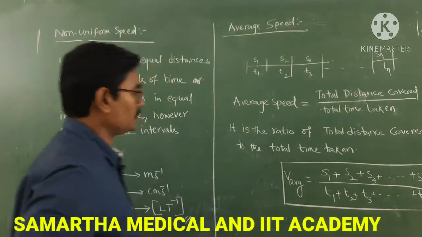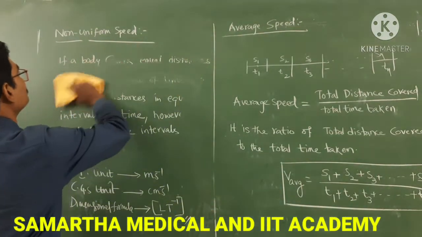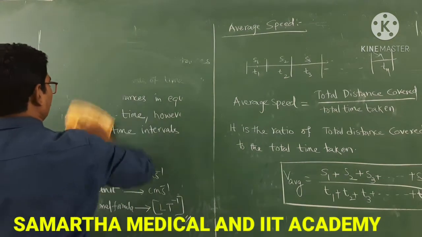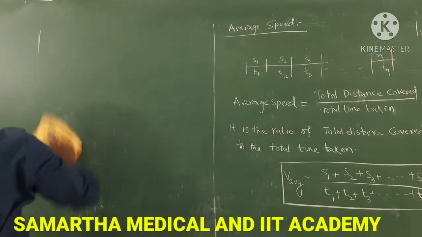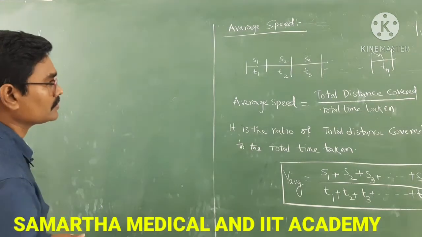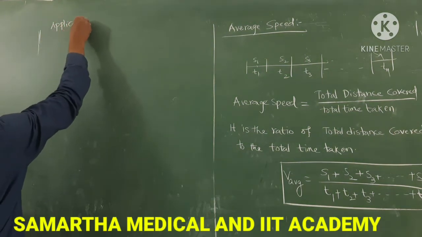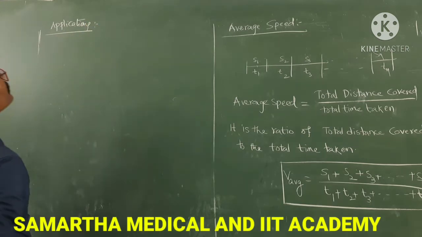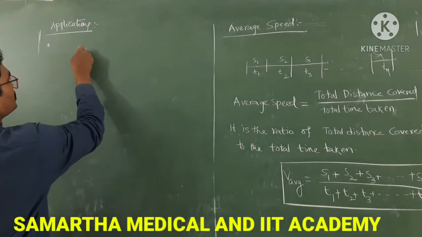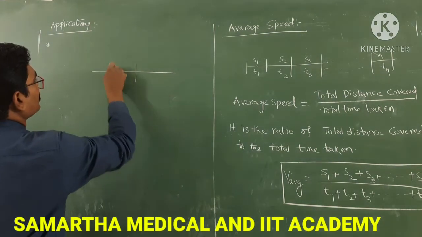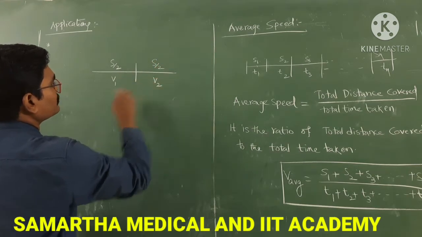Suppose a body covers half of the distance with speed v1 and the remaining half of the distance with speed v2.